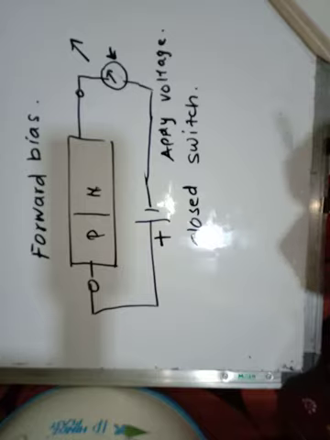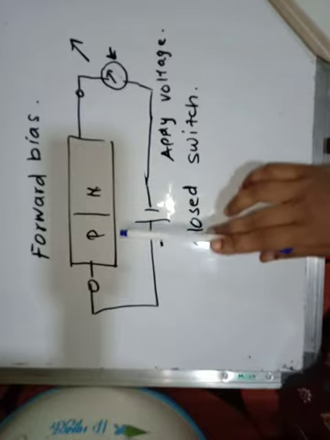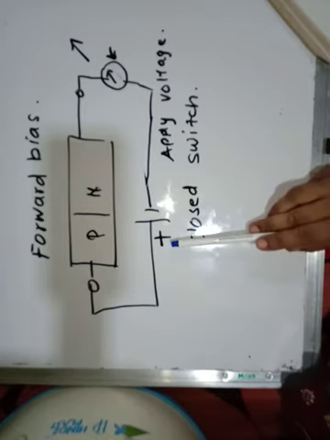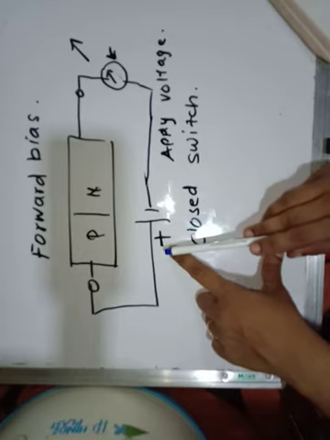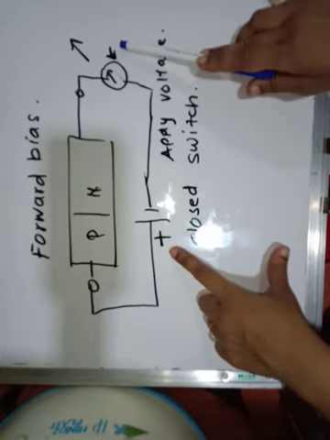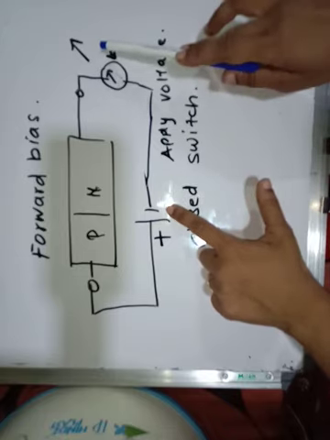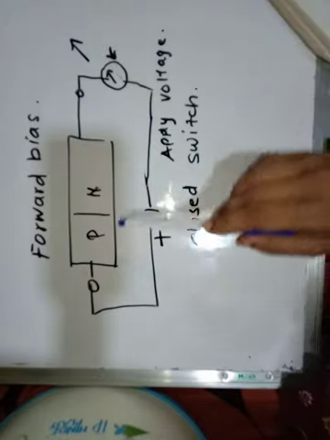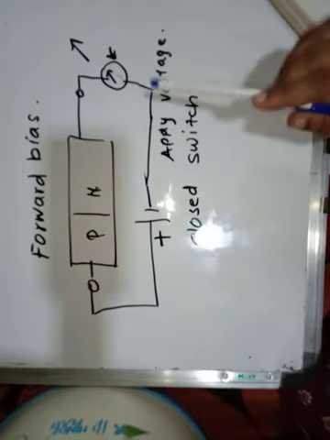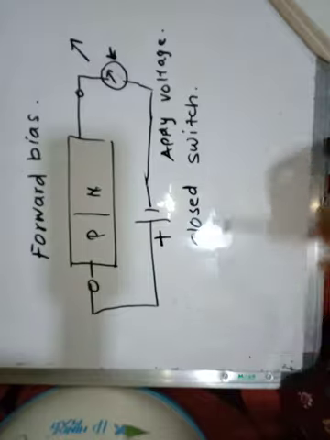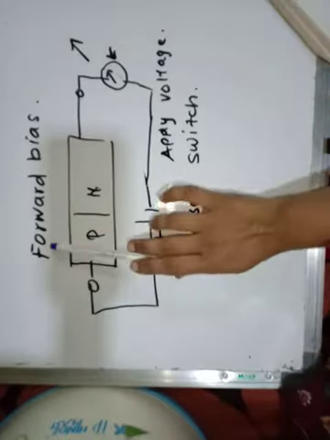Because in this forward bias, the anode is connected to the positive terminal of the battery, and the cathode is connected to the negative terminal of the battery, and the current flows from positive to negative, which shows that the maximum current is flowing through the circuit.